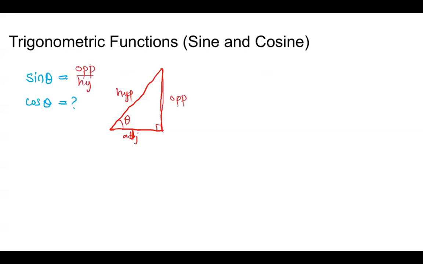For example, if you want to find the sine of 60 degrees, this theta is going to be 60 degrees, and then we can simply find the opposite side and hypotenuse and divide them, and the ratio will always be some constant, which in this case is half root 3.